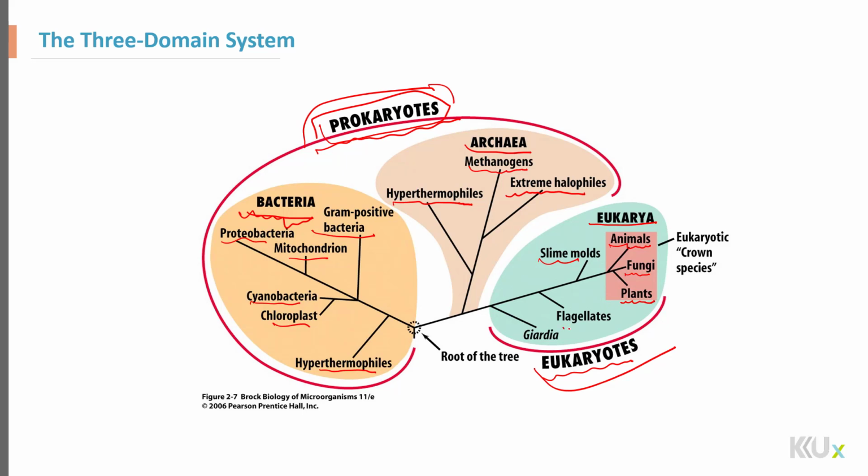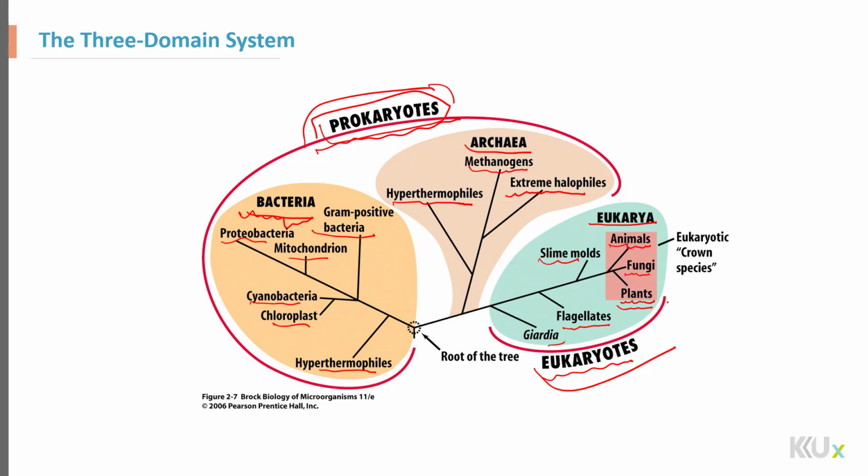We also have certain unicellular organisms like the flagellates and Giardia, and many of these species cause diseases in us, or are parasites using another species for their food requirement. Many of these, the green plants, can make their own food using sunlight. And we are mostly dependent on the plants for our food requirement.